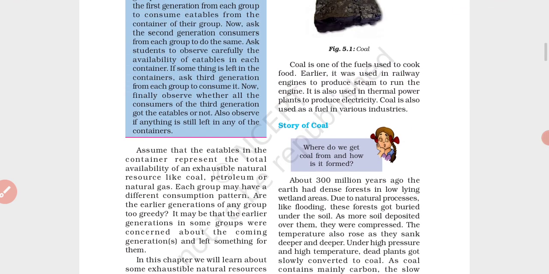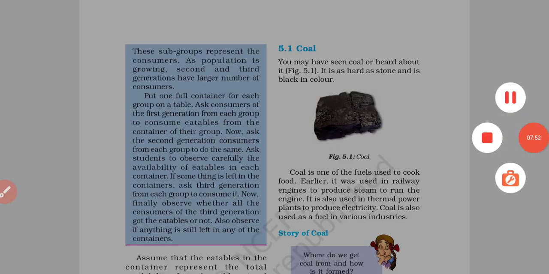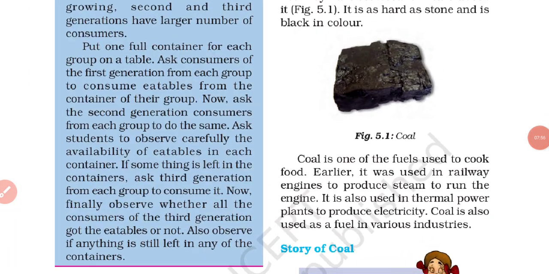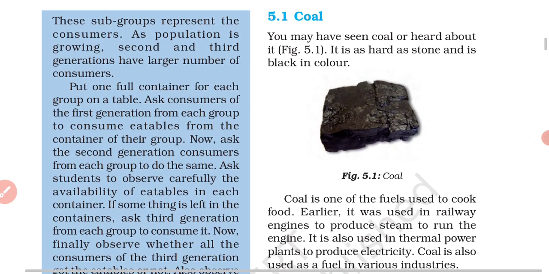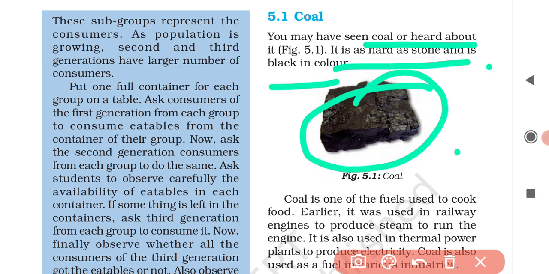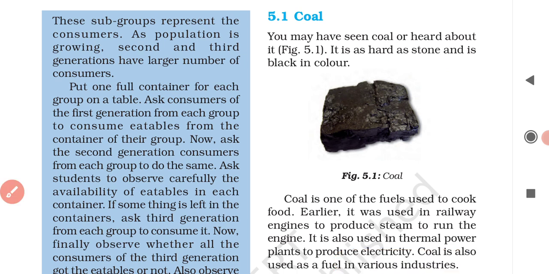Now we'll start with coal. You may have seen coal or heard about it. It is as hard as a stone and is black in color. This is the figure of coal which is given to you.